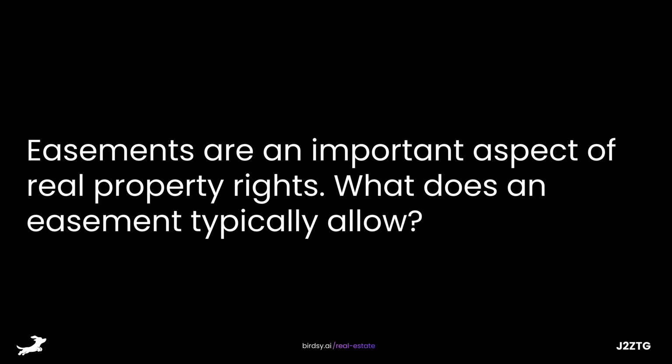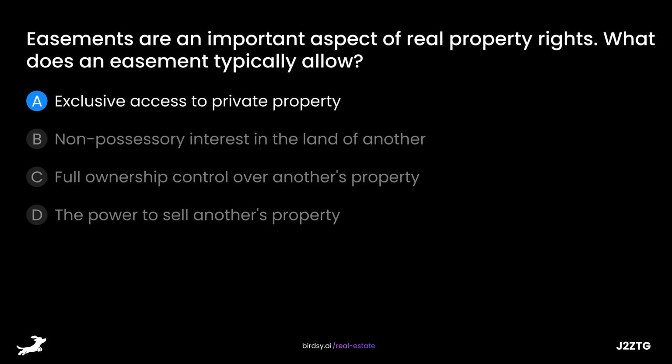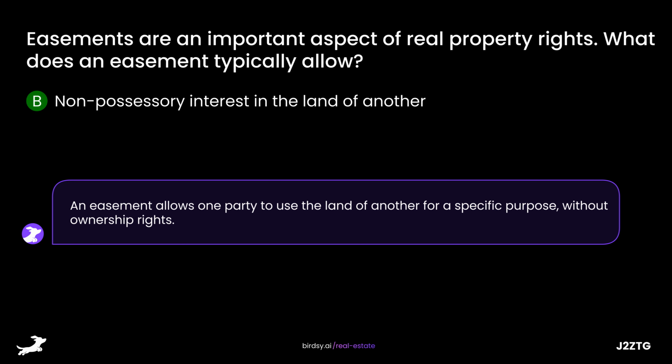Easements are an important aspect of real property rights. What does an easement typically allow? Is it A. Exclusive access to private property, B. Non-possessory interest in the land of another, C. Full ownership control over another's property, or D. The power to sell another's property? The answer is B. Non-possessory interest in the land of another. An easement allows one party to use the land of another for a specific purpose without ownership rights.